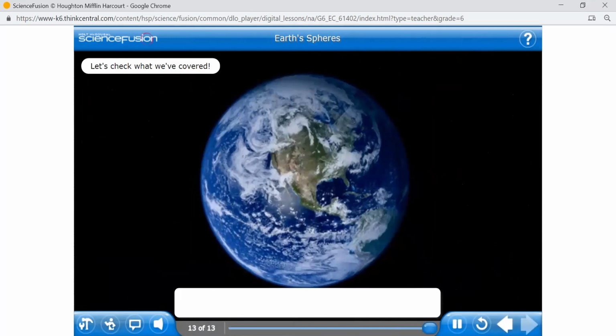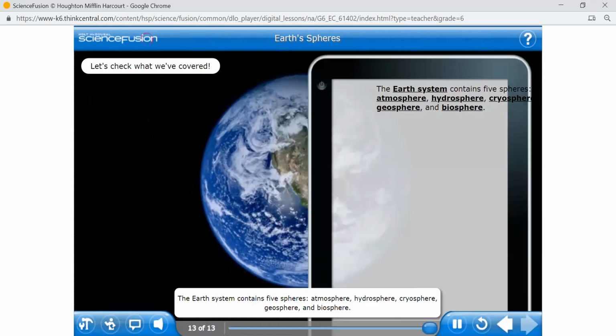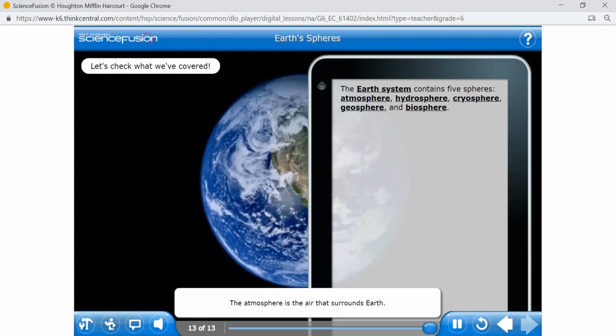See what we have covered. You've learned a lot about Earth's spheres. Before you finish, take a quick look at the main points you covered. The Earth system contains five spheres: atmosphere, hydrosphere, cryosphere, geosphere, and biosphere. The atmosphere is the air that surrounds Earth.